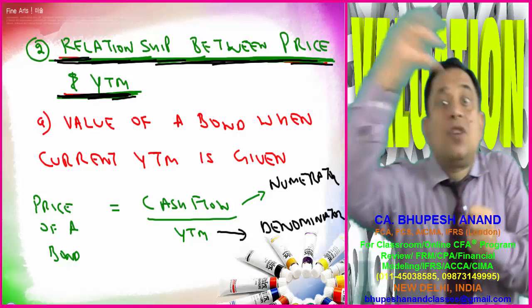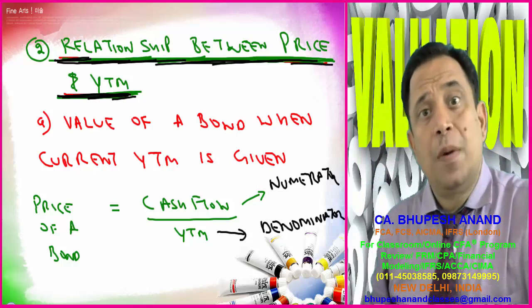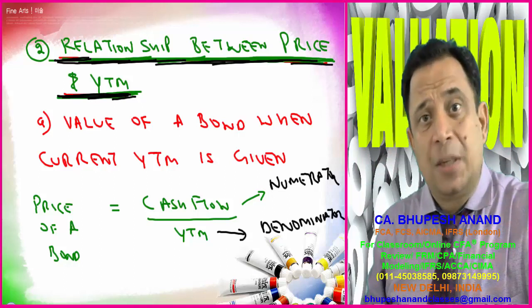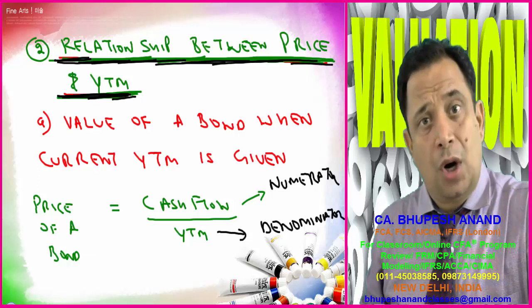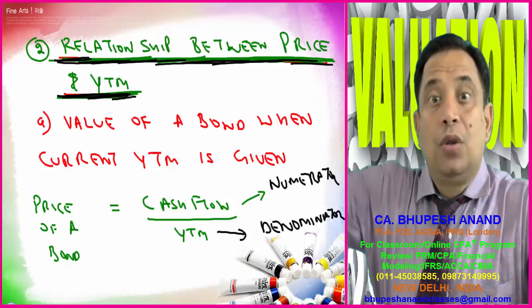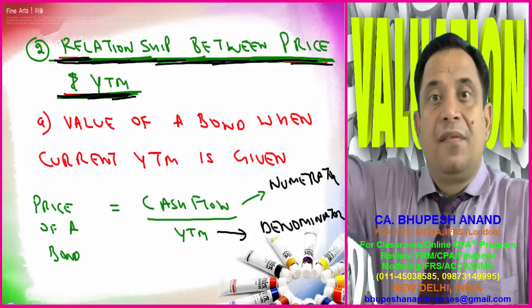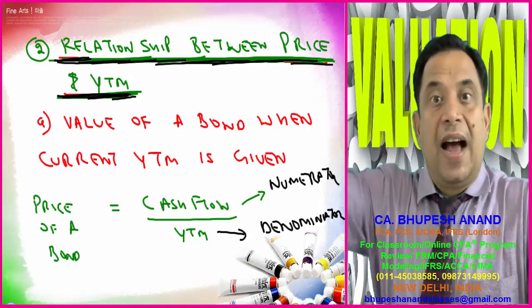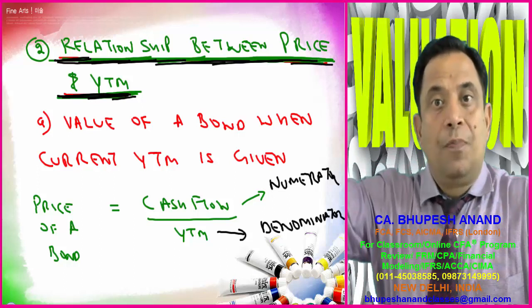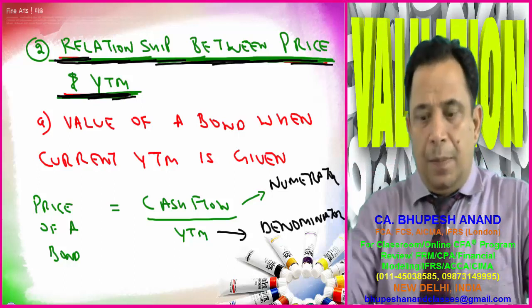These are the expectations of bondholders. One is the coupon rate, which is fixed or variable depending upon whether they are fixed coupon bonds or floating coupon bonds. And on the other hand, we have YTM. We have required rate of return. We have cost of debt. We have IRR. So we will be comparing these two.